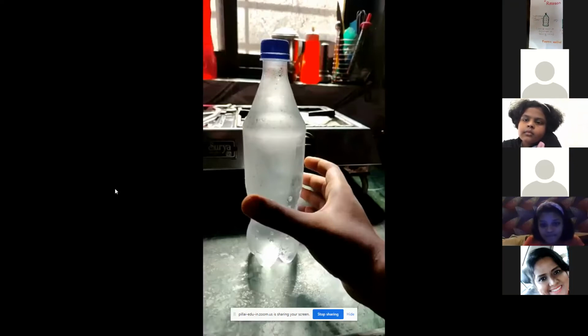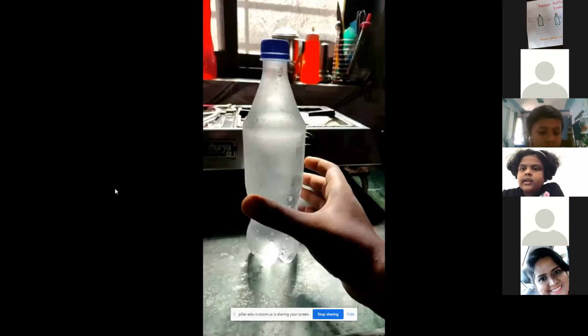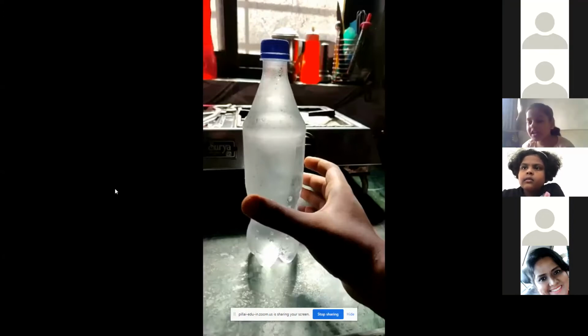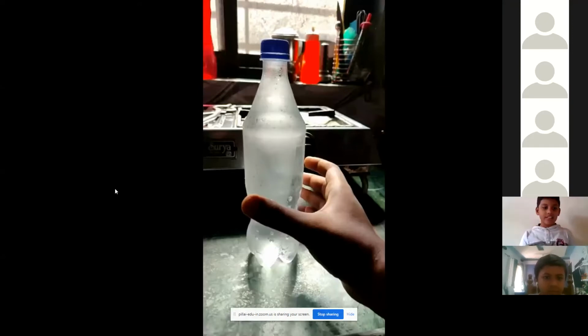As we all know, what is the freezing point of pure water? 0 degrees Celsius. Perfect, good one. So we all know that 0 degrees Celsius is the freezing point of pure water.